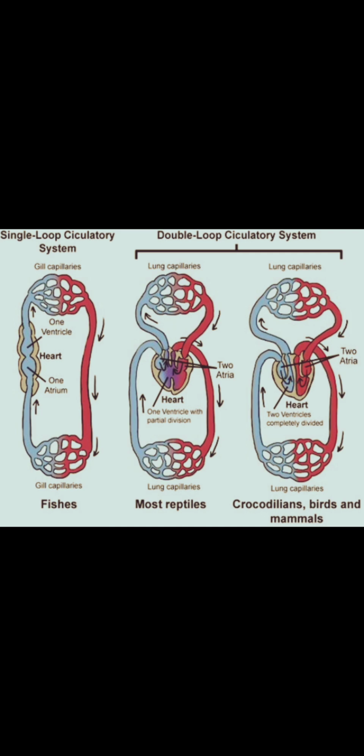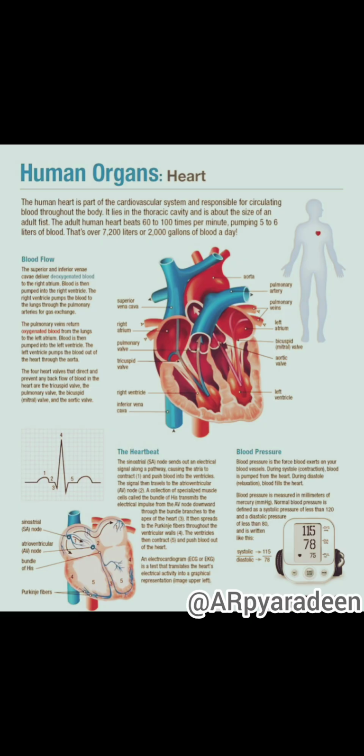The ventricle pumps it out without any mixing up. So the two separate circulatory pathways are present in these organisms. Hence, these animals have double circulation. Next, human circulatory system. William Harvey in the year 1628 has shown circulation of blood in man.